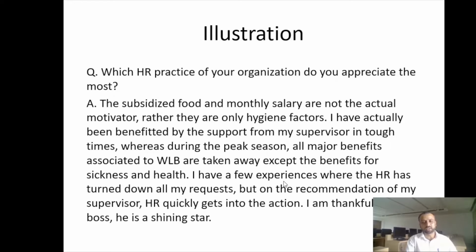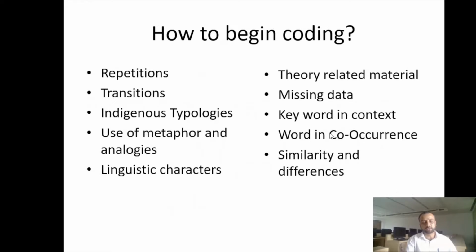So if you have 30 interviews and everybody is trying to club these two words into a hygiene factor, then you may say that these two terms are actually hygiene for this particular group in this given context. Then look for similarities and differences. This point will become more important when you have plenty of data, so many interviews and other sources of data, and then you look for the similarities and differences before you code something.